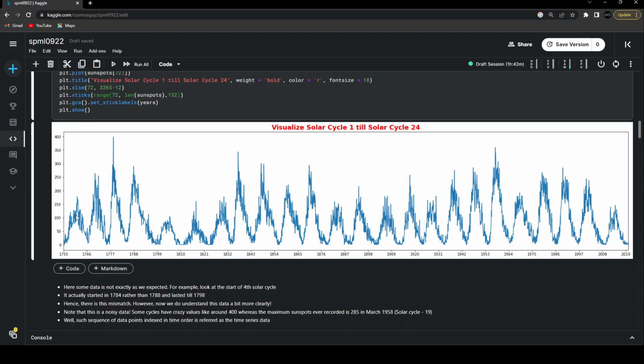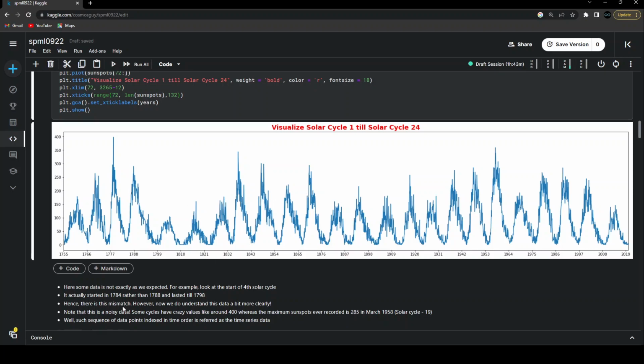This graph is pretty noisy, as we can see, and it contains some crazy, insane values like about 400, whereas the maximum sunspots ever recorded in a particular solar cycle was 285, in solar cycle 19, that is in March 1958. So we can see that around that value it's not anywhere closer, so it must be some kind of error while measuring this particular value. So this is just the data that we have currently.